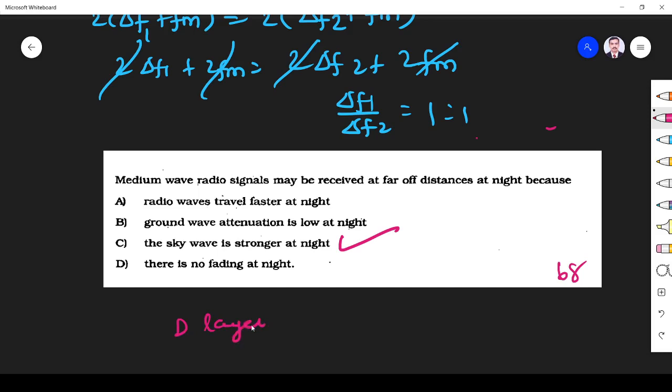That is very important, right? But in the daytime it is absorbed by the D layer, while at night time the D layer disappears. So the sky wave gets stronger and can be propagated to a long distance. So that is the reason. Okay.